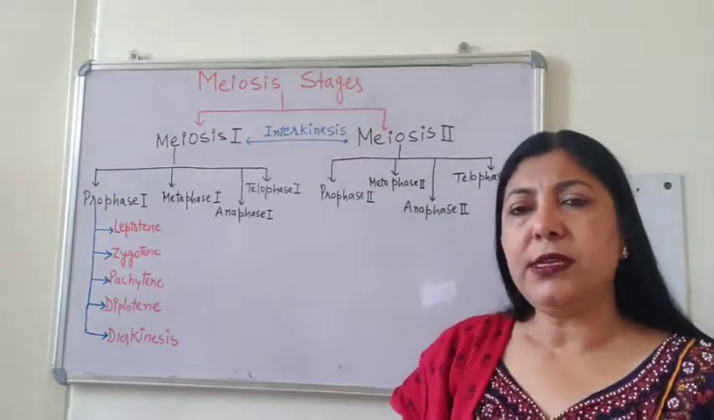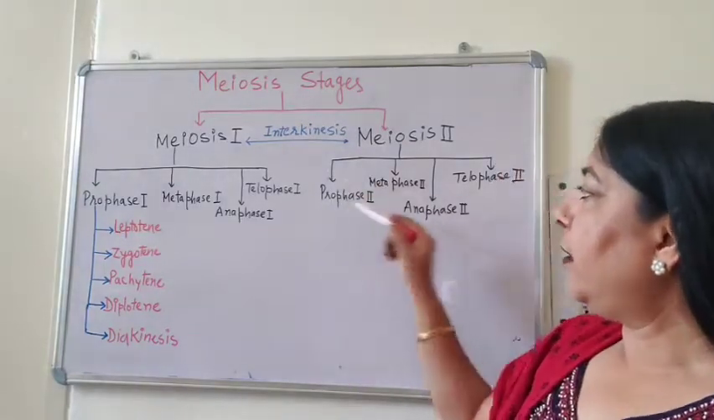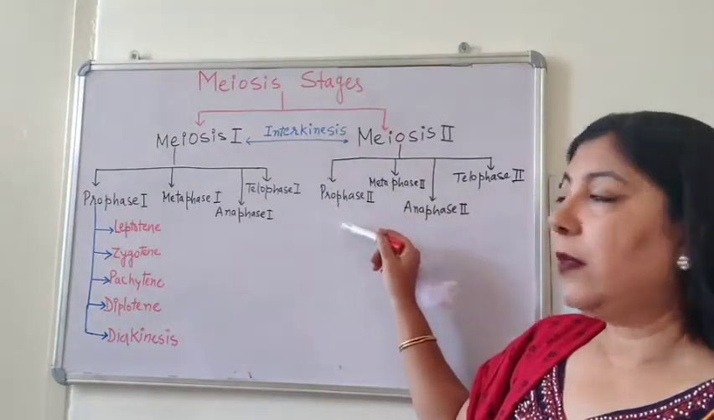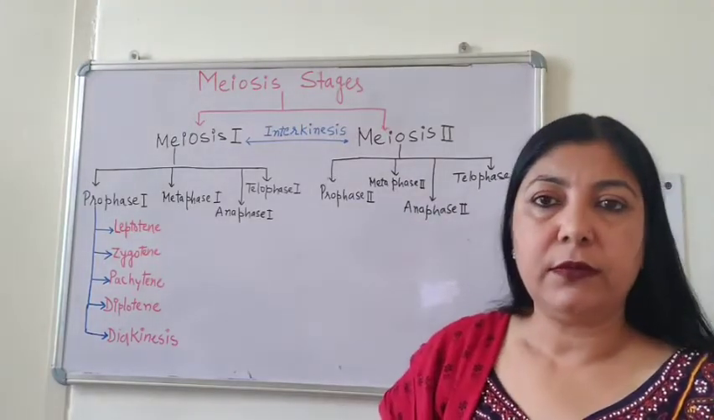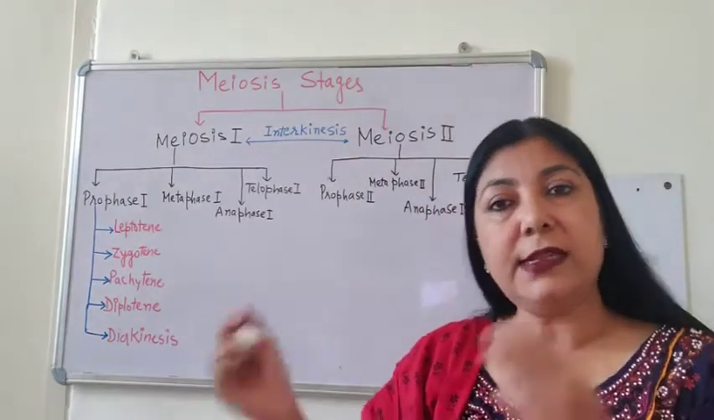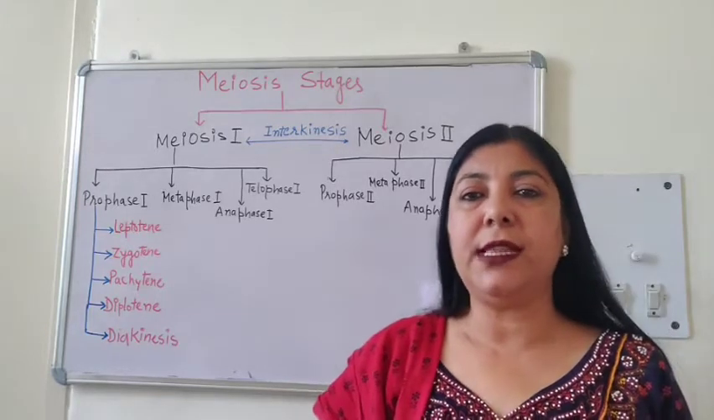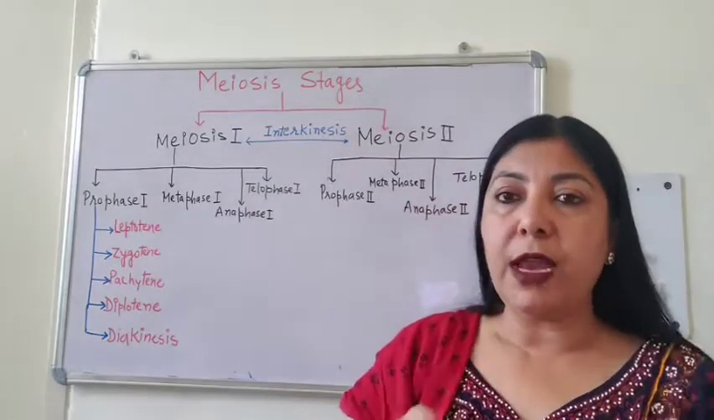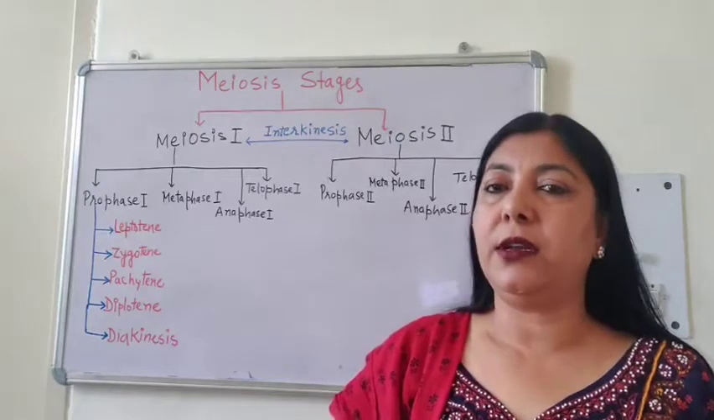And meiosis 2 is just like mitosis. So, both the daughter cells will undergo prophase 2, metaphase 2, anaphase 2 and telophase 2. And as a result, after telophase 2 and cytokinesis, there will be 4 daughter cells produced. Okay, so after meiosis, one parent cell results into 4 daughter cells.